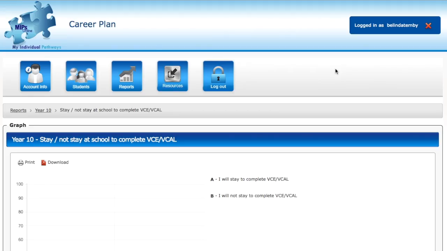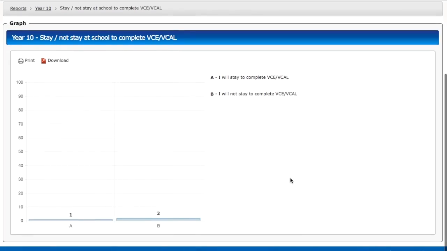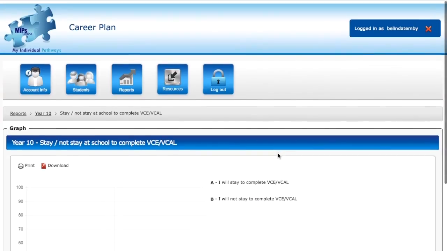Where it's not tracking well, you can go back to your reports that give you the data on each individual student. So here we can see that our graph is showing us we've got 2 at-risk students. It gives you that prompt to go and look at the report and target the actual students who came up with the response that they will not stay at school to complete VCE or VCAL.